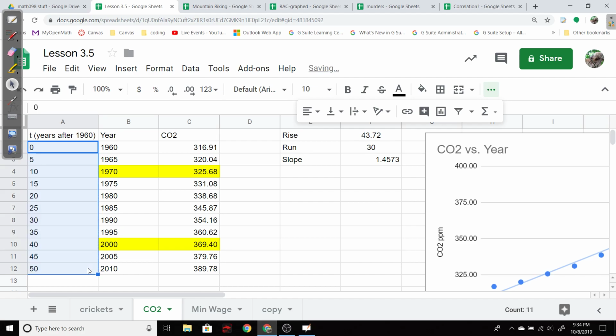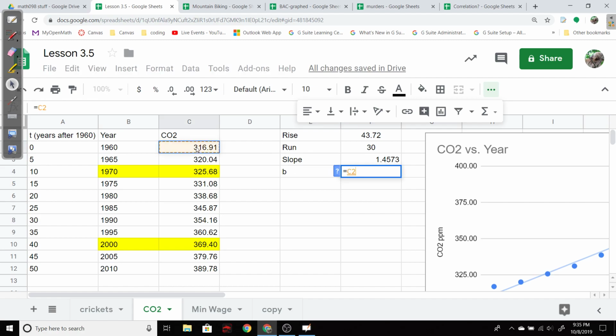So 2010 would be 50 years after 1960. So it turns out that's going to make the y-intercept easier, because if this is my 0, then that is my y-intercept right there. Right? So that takes out the weirdness of looking at year 0 being 2,000 years ago, and we get something that's more related to our data. So my b in this case is just going to be equal to 1960's value.